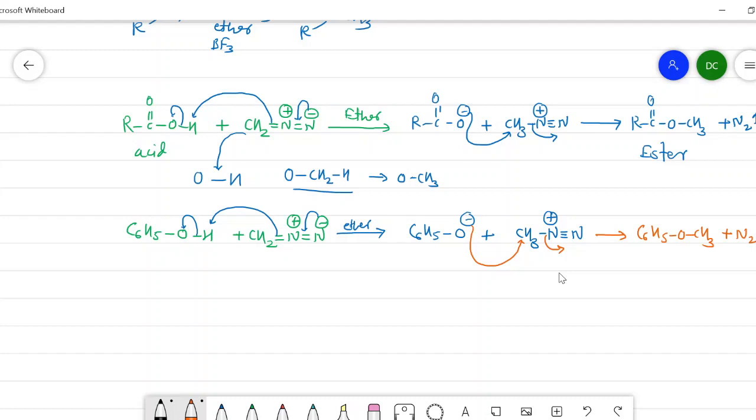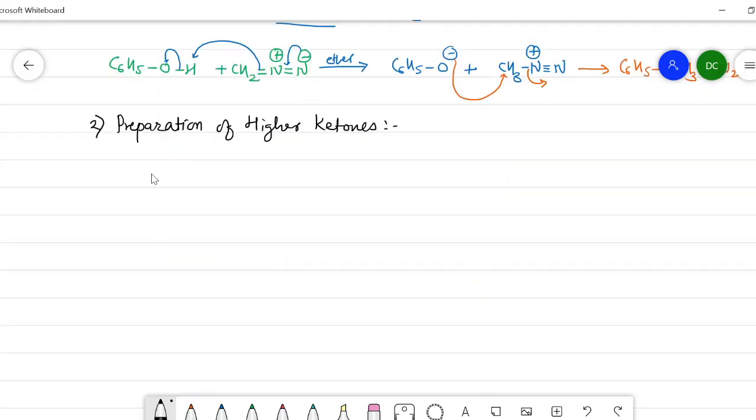Now we will see the second application, in which there is a preparation of higher ketones either from aldehydes or ketones. The preparation of higher ketones involves reactants such as an aldehyde or a ketone. When they react with diazomethane in presence of ether, they give a higher ketone. It means there is a lengthening of the carbon chain, and the product has one carbon more than the reactant.